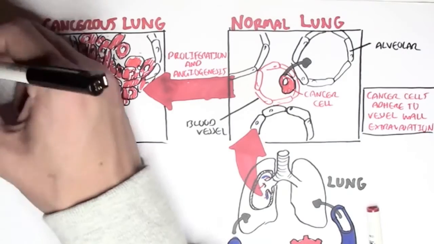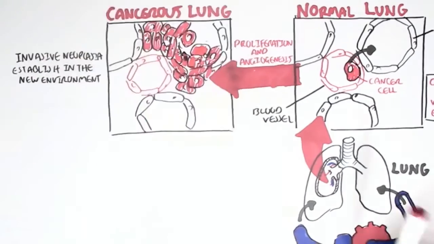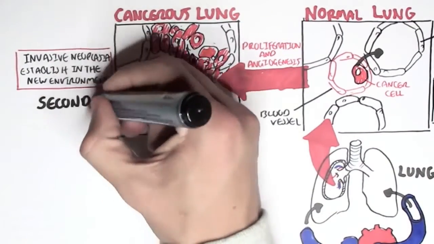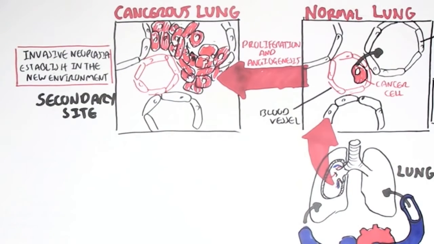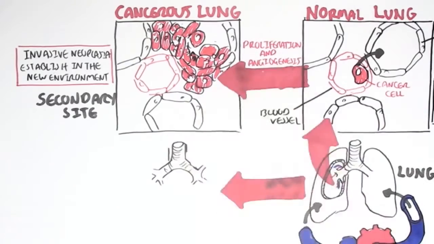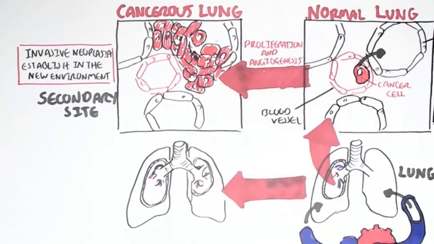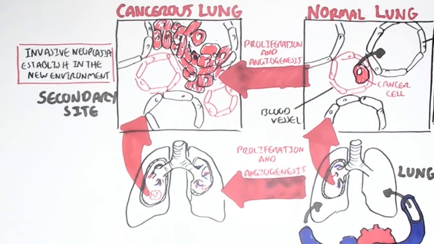So what happened is that the invasive neoplasia established in the new environment, and this new environment is the secondary site. Remember, the primary site was the breast, and because the cancer has spread to the lungs, it is known as a secondary site. So looking at it from an external view, the lung here will develop tumors, and this is what it would look like if we zoomed in. And this is caused by the proliferation of the cells as well as angiogenesis.